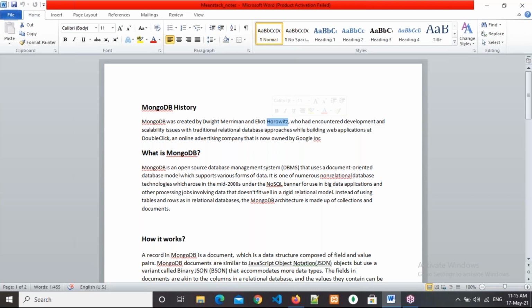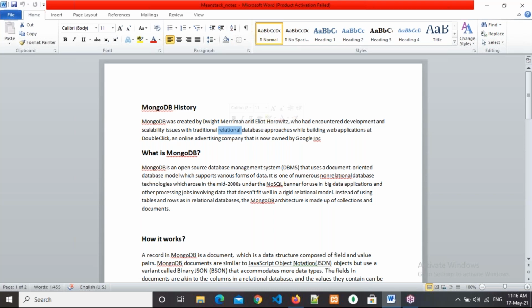So they faced issues related to performance and scalability with the traditional relational databases, that means MySQL, Oracle, SQL. These all come under relational databases.